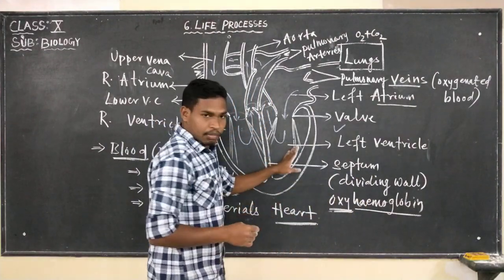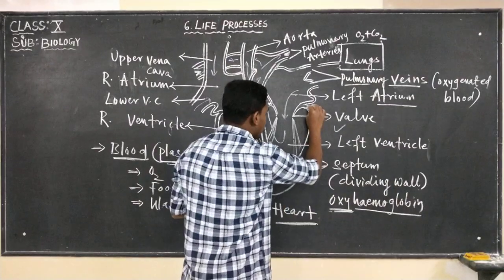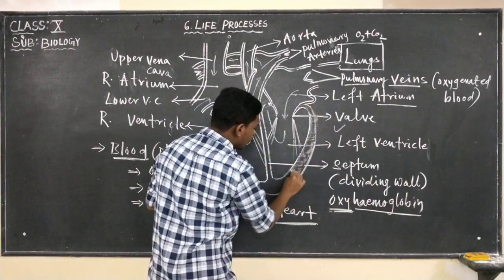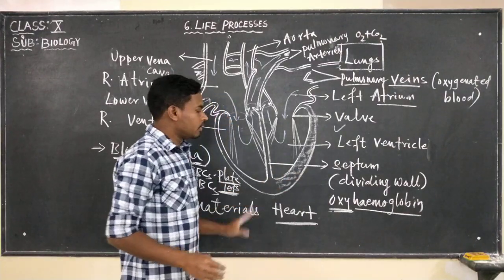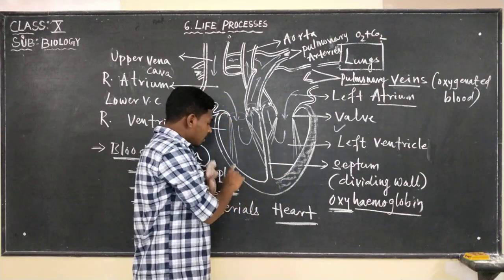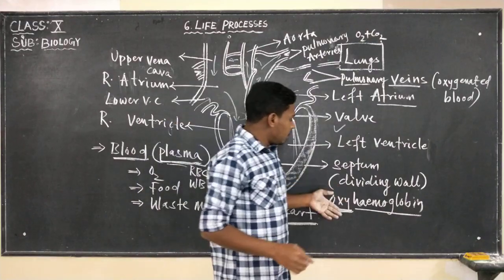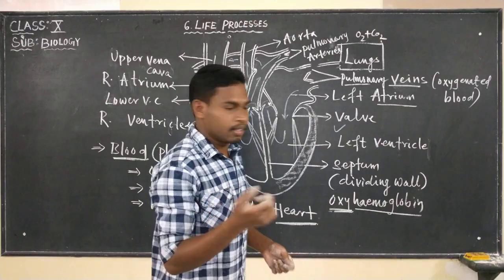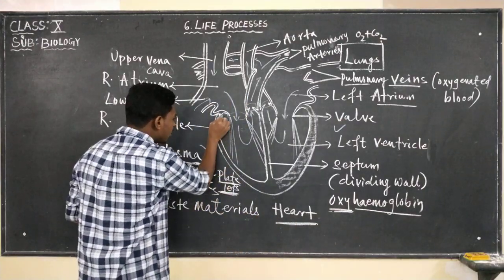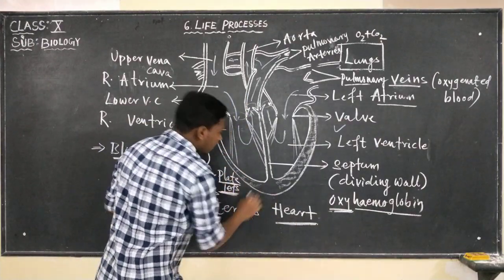Now if you observe, you will find that the ventricles have thick walls. Compared to the right ventricle, the ventricle on the left is thicker. Why?